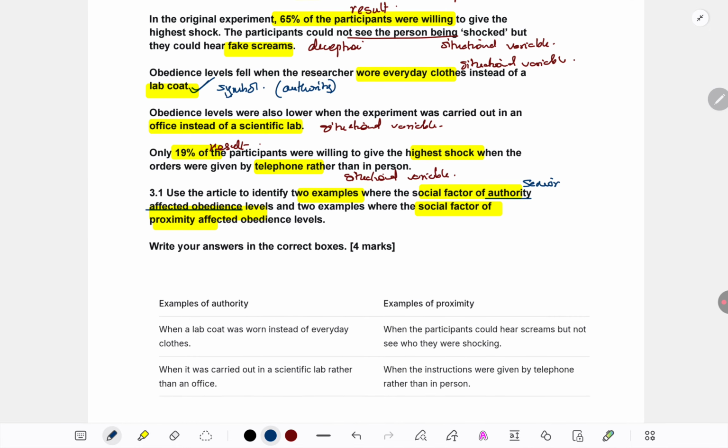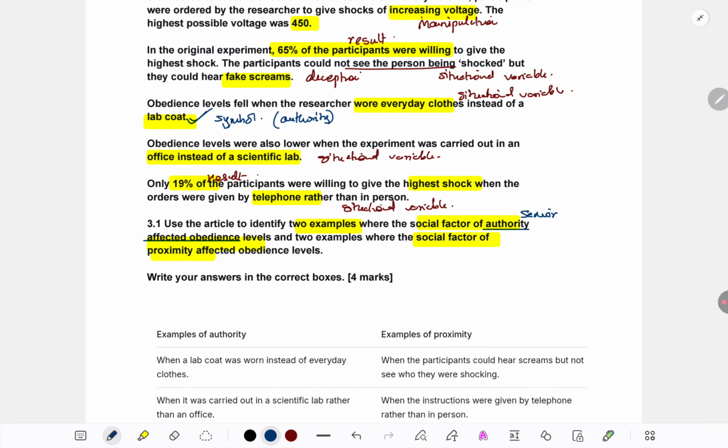Another can be where the study is being done, because if it's being done in a scientific lab, we expect authority figures will be there. Who will be there in a scientific lab? Some powerful people. So this location also signifies their authority. So definitely we're able to catch on to two authority factors. Now they have asked about proximity. Proximity, what we have learned in our syllabus, is nearness or closeness. Basically distance.